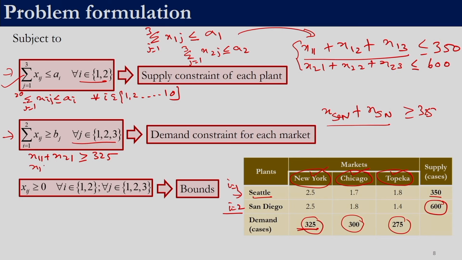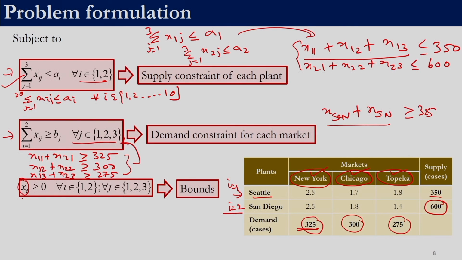Similarly, we have x12 plus x22, the balance over Chicago, which has to be greater than or equal to 300. Similarly, x13 plus x23 should be greater than or equal to 275. So, these three constraints can be compactly written using this one expression.